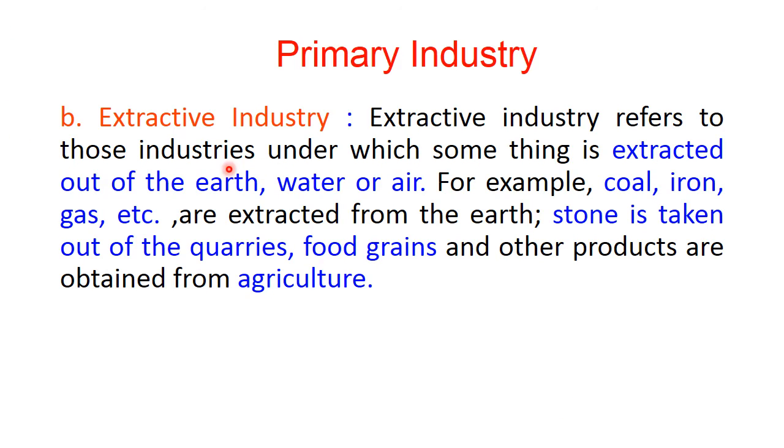Extractive industry. Extractive industry refers to those industries under which something is extracted out of the earth, water or air. For example, coal, iron, gas, etc. are extracted from the earth. Stone is taken out of the quarries. Food grains and other products are obtained from agriculture.